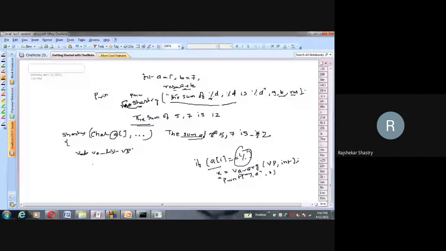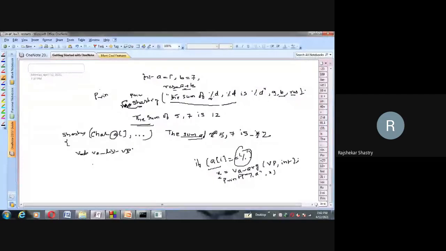So based on the number of percent symbols, that many arguments will be fetched. That's what the printf method does. You implement this one; I have given the hint also. Very small modification I have to do: instead of reading integers, here I am reading one character from the string. If you want that also, I'll tell you.